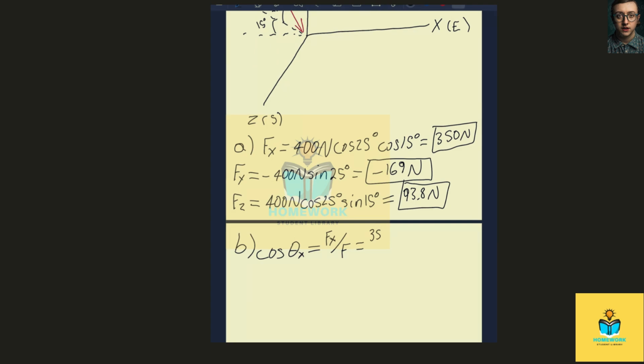And so we can plug in F of x, 350 newtons, over the resultant 400 newtons. Solving for theta, we get that it is equal to 28.9 degrees.